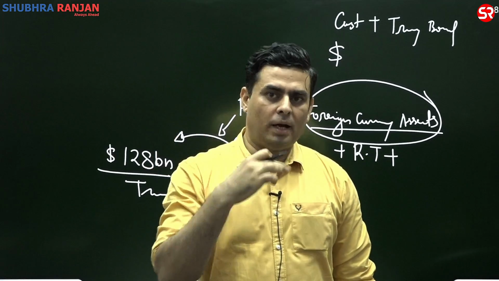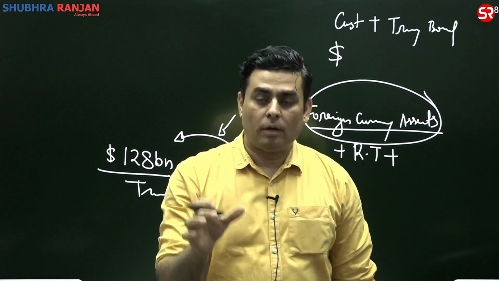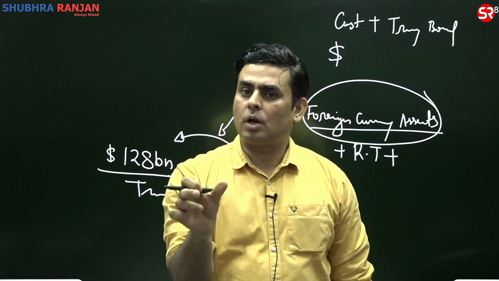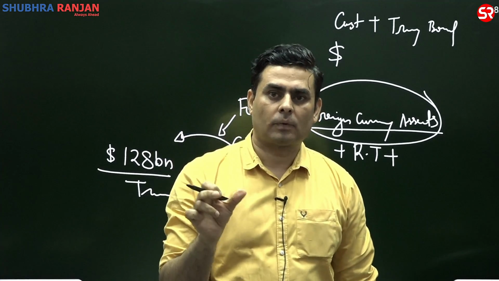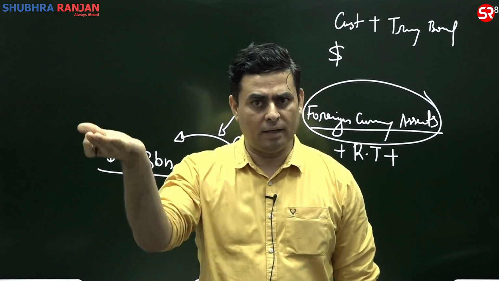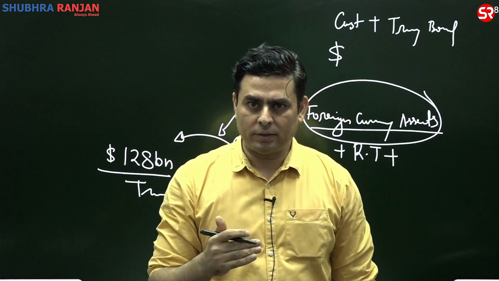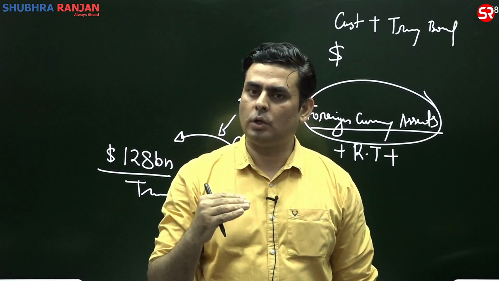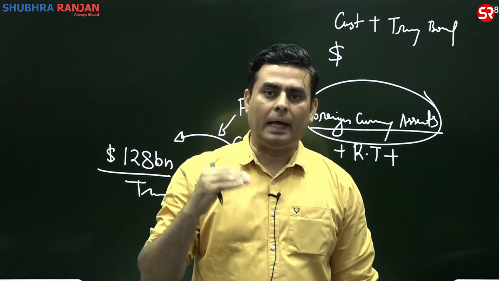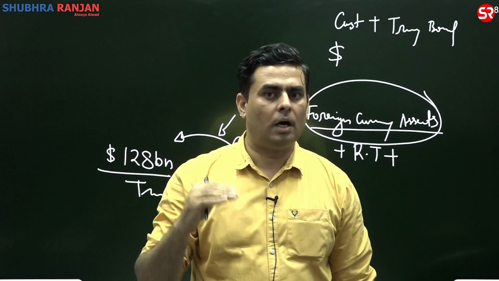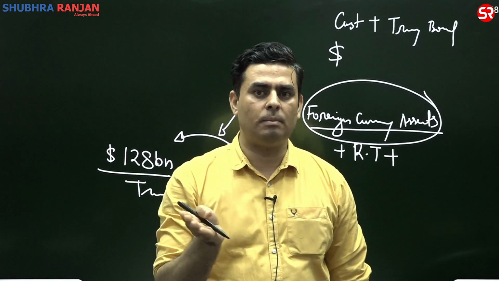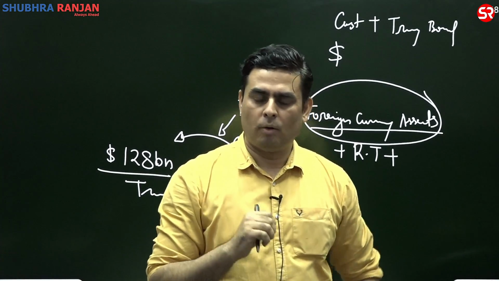So what I want to let you know is, when the inflation is going to rise in the US, the Federal Reserve is going to increase the interest rate, and that is going to adversely impact the Indian economy. Why?